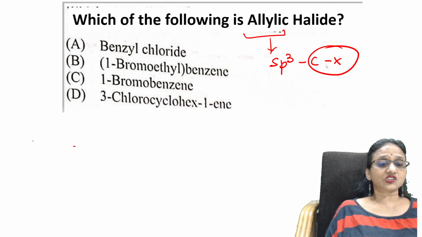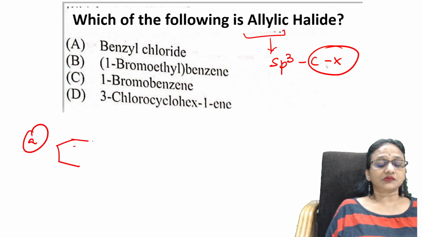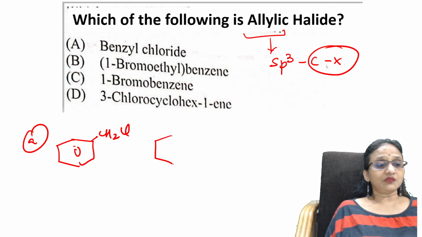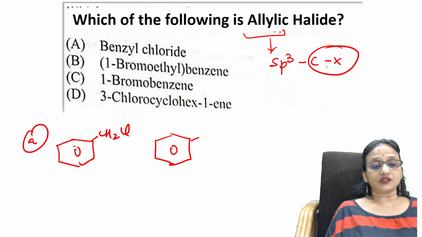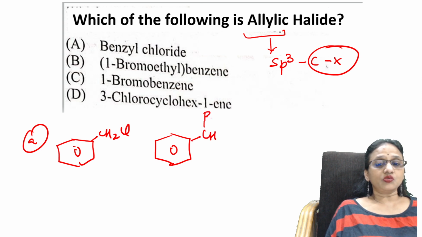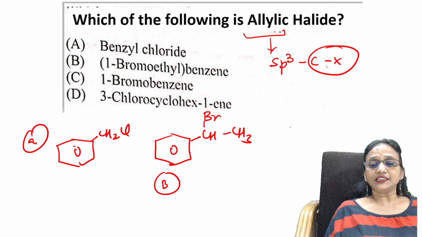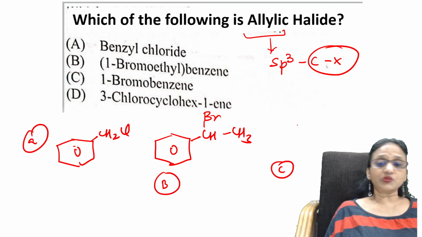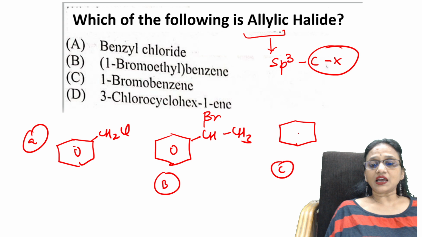First, benzyl chloride, it is like this. Done. Next, 1-bromoethyl benzene. I have got a ring. Okay, done. This is B. Then comes C, bromobenzene, where you have your bromine directly attached.